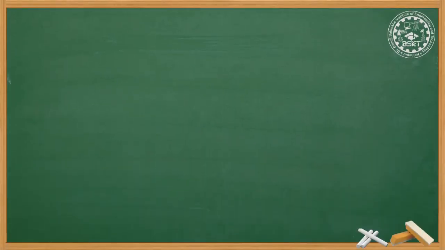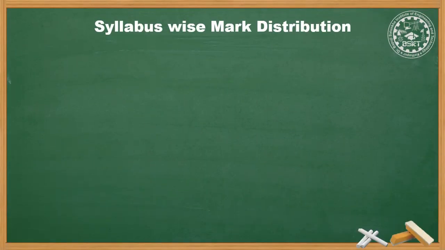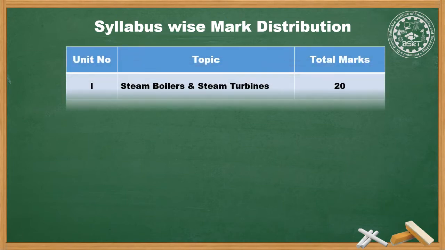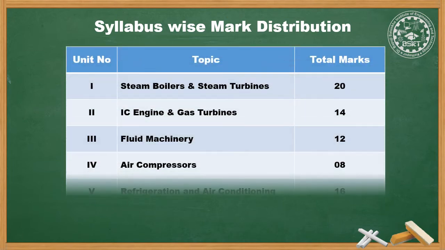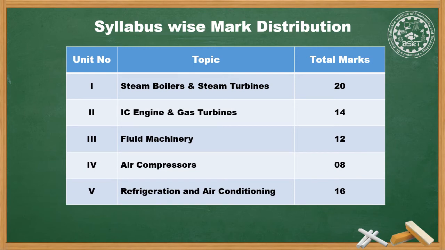Let us see the syllabus wise mark distribution. In general, for this subject there are 5 topics. The below table shows the 5 topics and the marks allotted to them out of 70. The first is unit number 1, steam boilers and steam turbines, which consists of 20 marks and is the most important chapter. Second, IC engine and gas turbines. It consists of 14 marks.